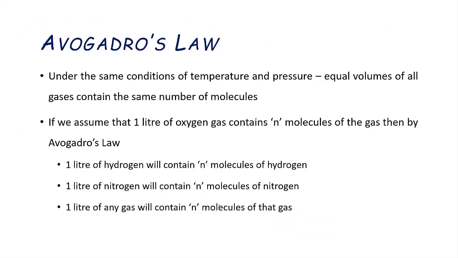So, Avogadro's law. Under the same conditions of temperature and pressure, equal volumes of all gases contain the same number of molecules. Which means that if we assume that 1 liter of oxygen gas contains n molecules of the gas, then by Avogadro's law, under the same conditions of temperature and pressure, 1 liter of hydrogen will also contain n molecules of hydrogen, and 1 liter of nitrogen will contain n molecules of nitrogen. Now when we generalize, we can say that 1 liter of any gas will contain n molecules of that gas. And this is what Avogadro proposed.